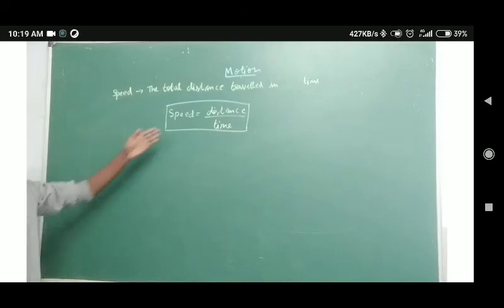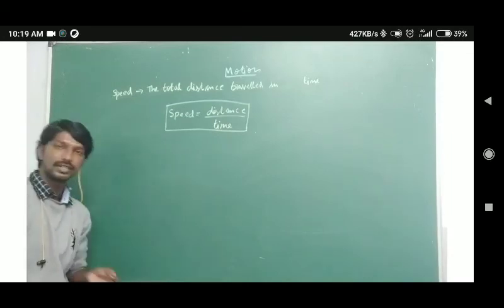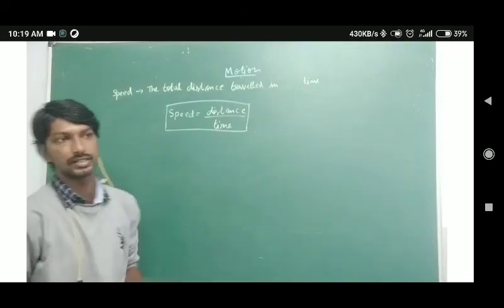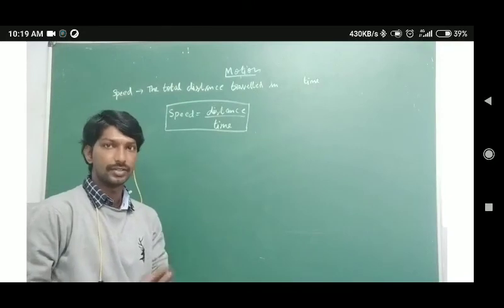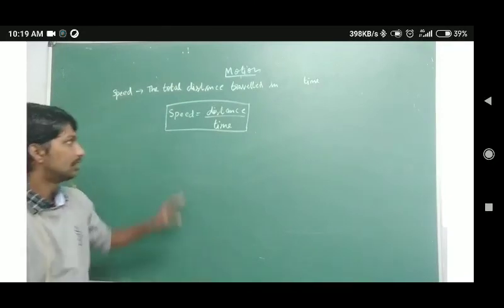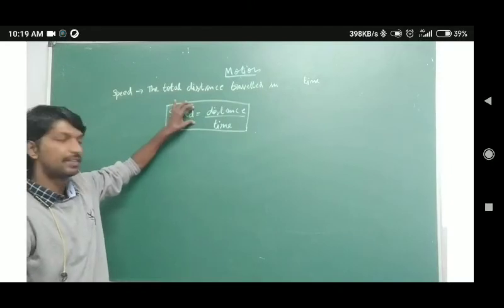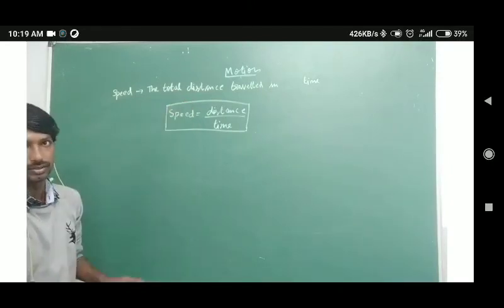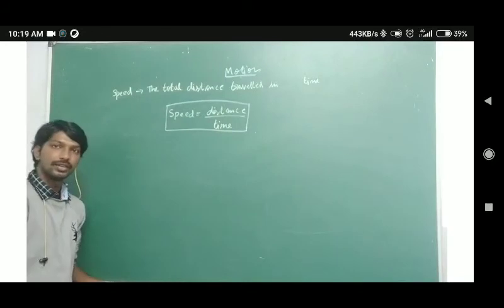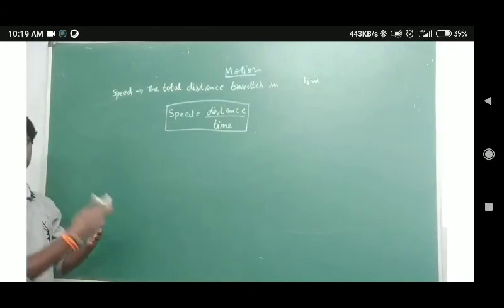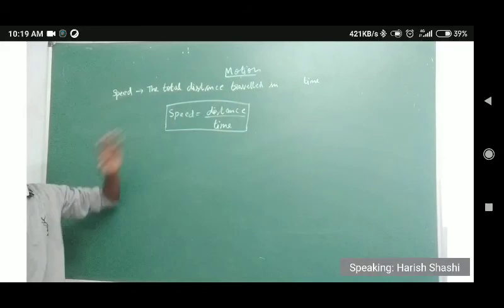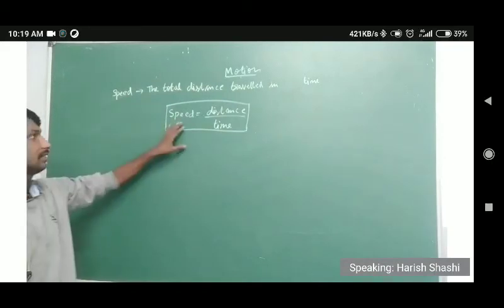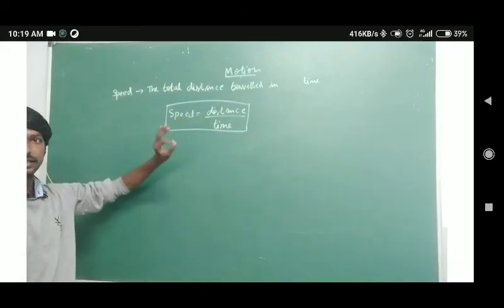And you can just take this as a definition also. Speed is nothing but the total distance traveled in time or in unit time. So you can just write this as a definition, or you can just write this as an expression also. Both mean the same. You are just defining, or you are just describing the speed. So speed is distance by time.